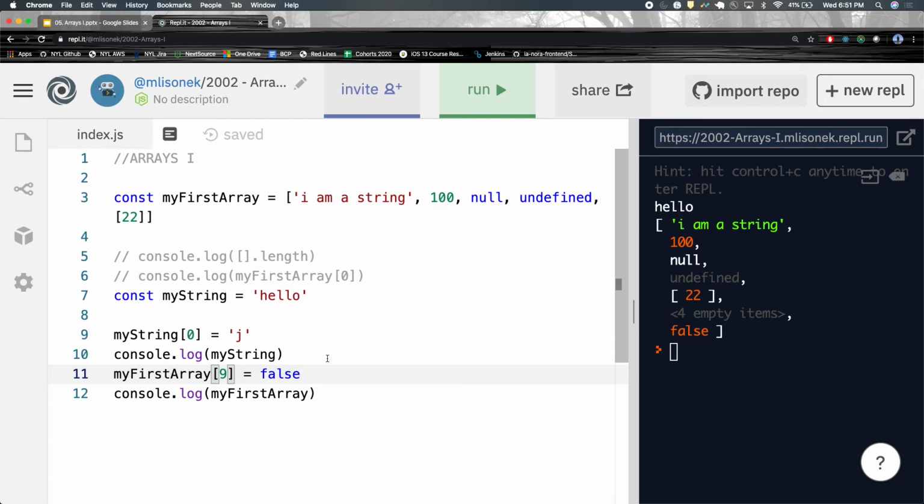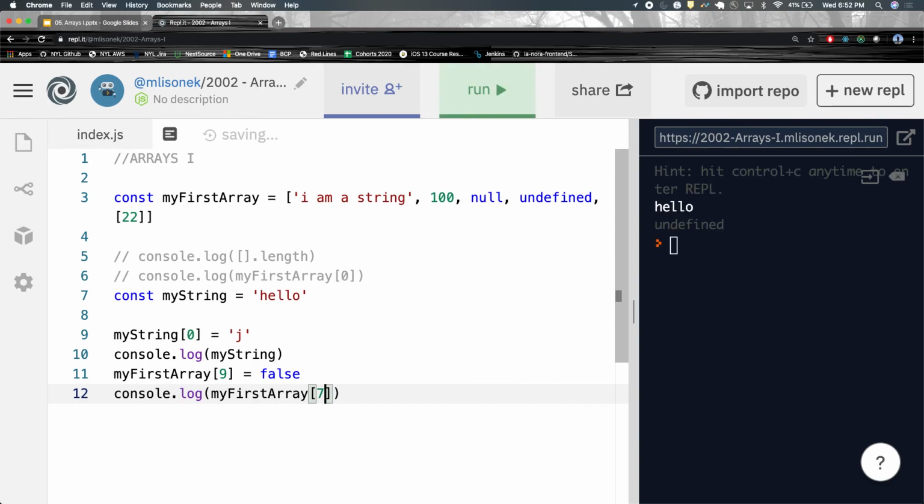So if I console.log after here, my first array at index 7, one of the empty items, we get undefined. Just like strings. Even though we have something all the way in the 9th index, the 7th index was never defined originally. So we have undefined here.